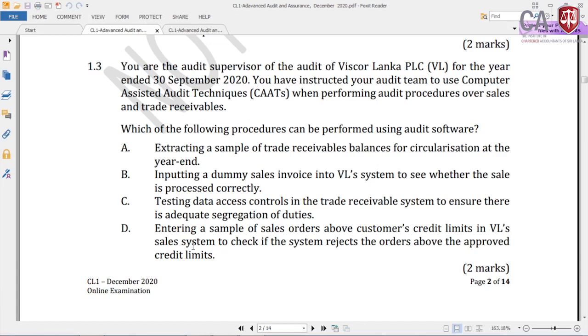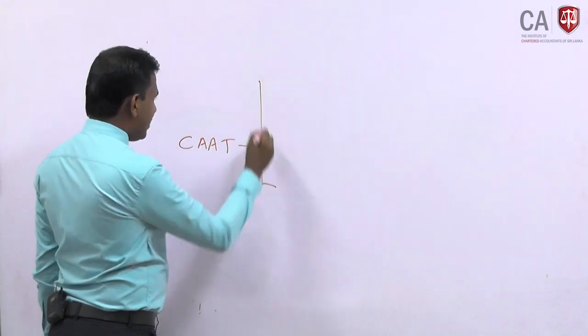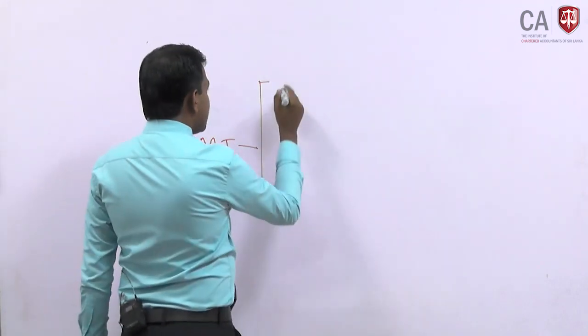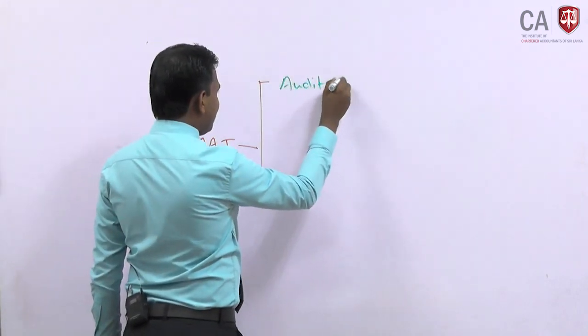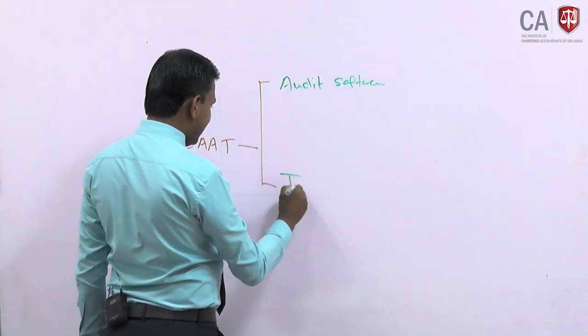Before discussing the question, let me recap your theory knowledge on CAATs under the digitalization chapter, auditing in a digital environment. There we have computer assisted audit techniques, CAAT. I hope you can remember that there are 2 types under the digital auditing chapter: audit software and test data.